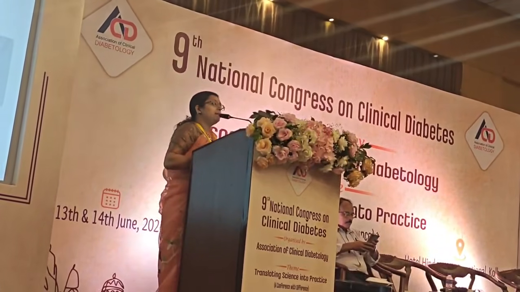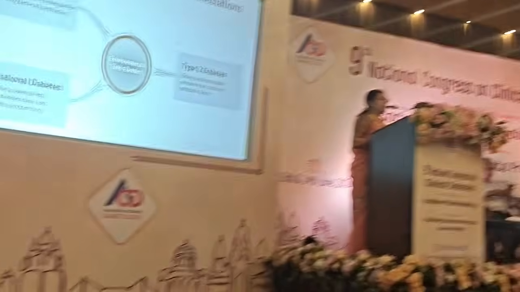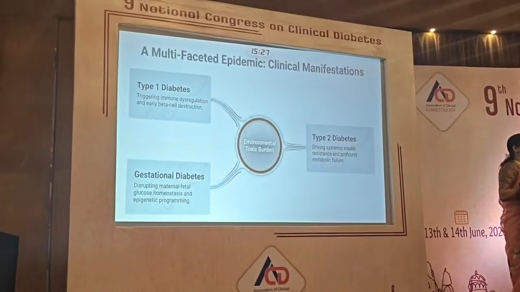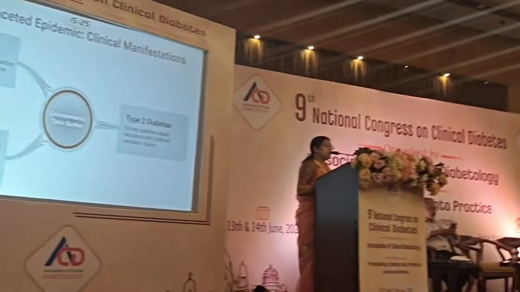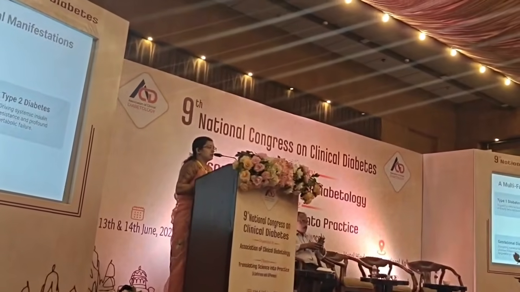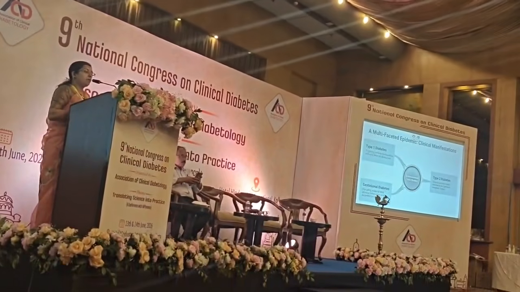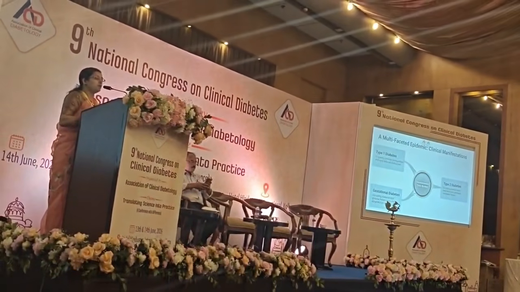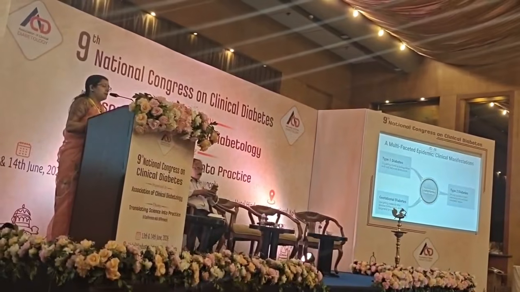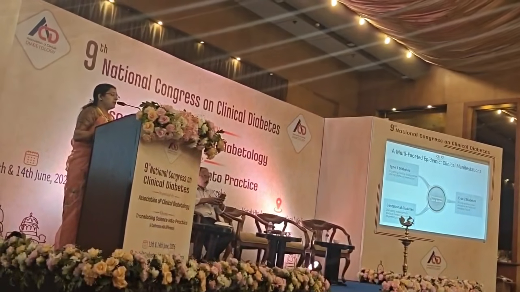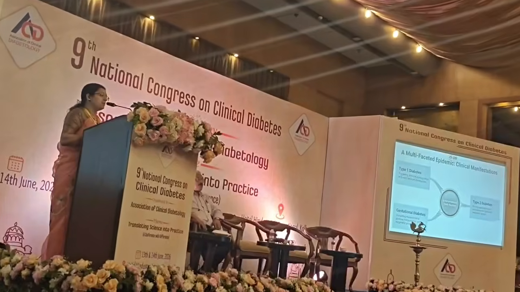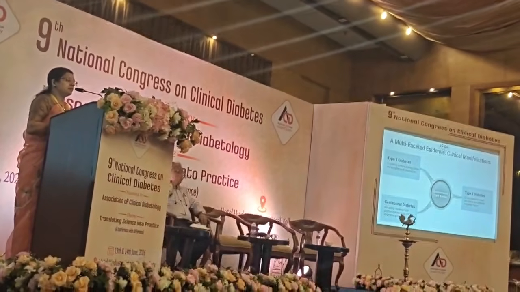So it is a multifaceted epidemic. The environmental toxic burden increases immune dysregulation and early beta cell destruction, which leads to type 1 diabetes. In type 2 diabetes, it leads to profound metabolic failure. By disrupting maternal and fetal glucose homeostasis and epigenetic programming, it causes gestational diabetes.